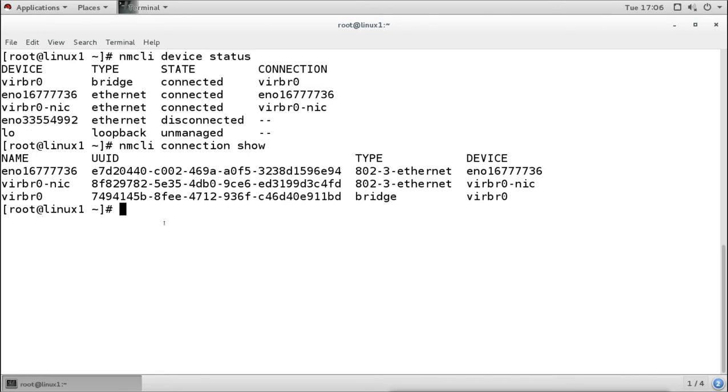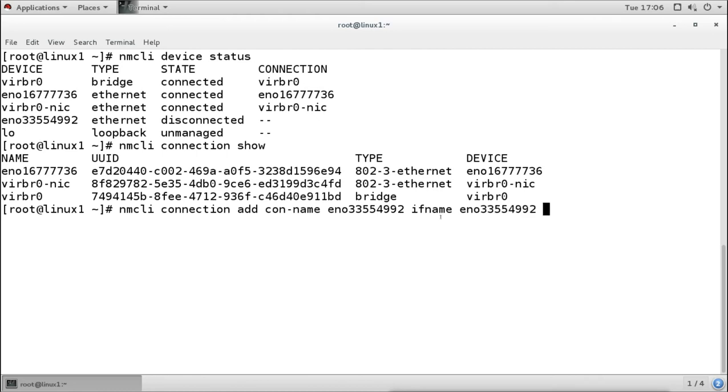I will configure the new profile here. I want to add a new connection, then you have to mention the connection name. You can mention any name, but I don't want any confusion, so I will use the same name as the physical adapter name. The interface name will be the same.